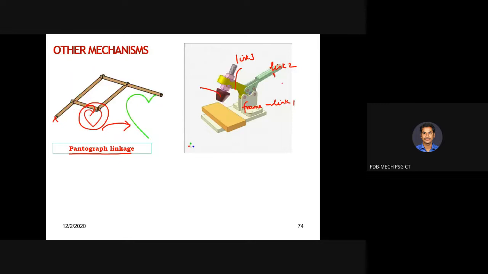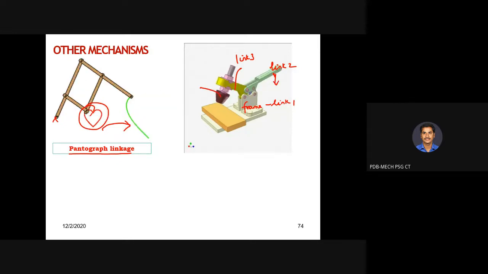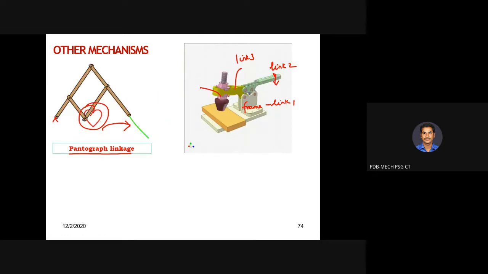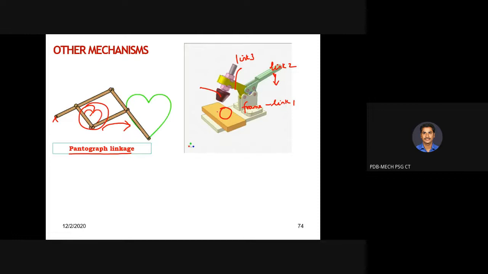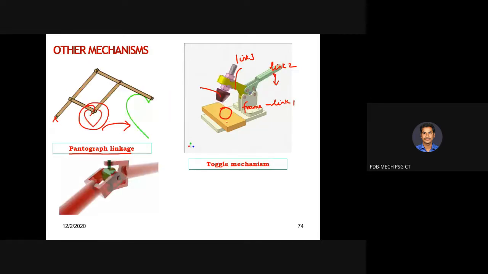So by applying some force on link 2, your link 2 and link 3 will be in parallel, so that the particular operation is going to happen. So we can call it a stamping mechanism or toggle mechanism. So what is the mechanism it is?